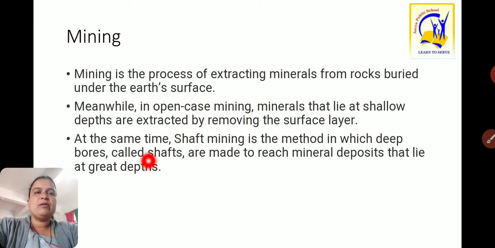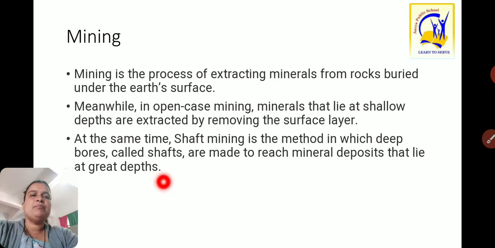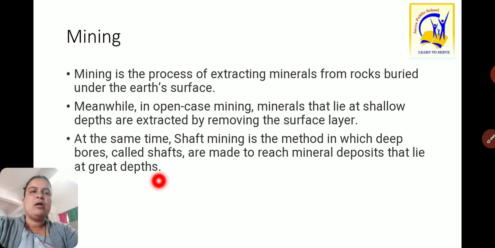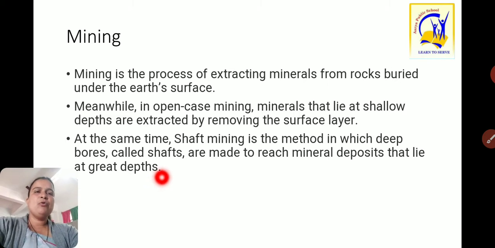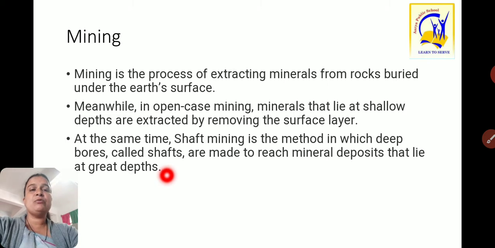But at the same time, shaft mining is a method in which deep bores called shafts are made to reach mineral deposits that lie at great depth. Minerals which are present very close to the surface, that time open cast mining is used, and for the deeper ones, shaft mining is used.